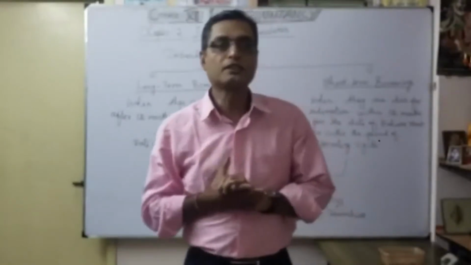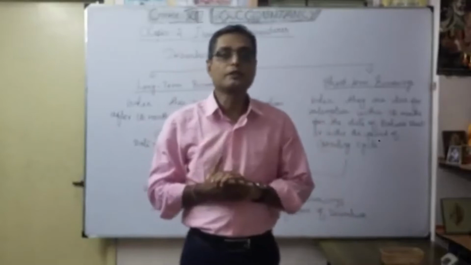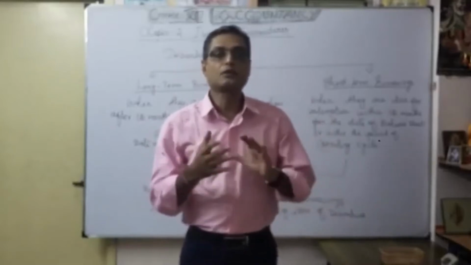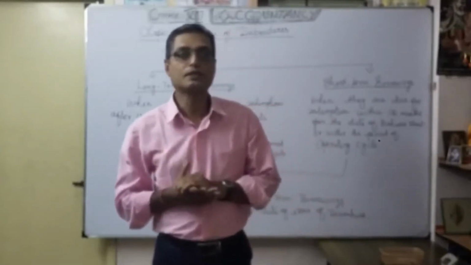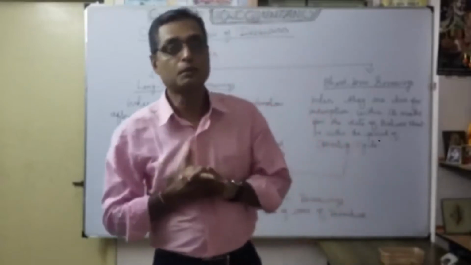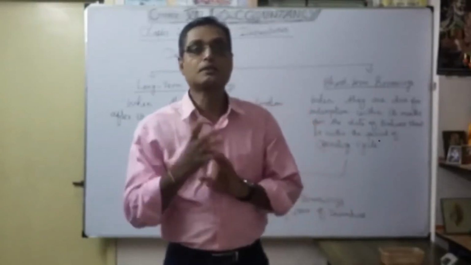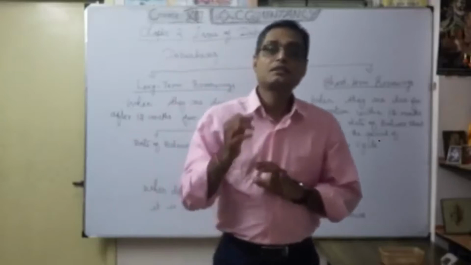We know very well that we are discussing the issue of debenture in the past two videos. We covered the meaning of debenture, then the features of debenture, which are its characteristics, and then the different types of debenture.